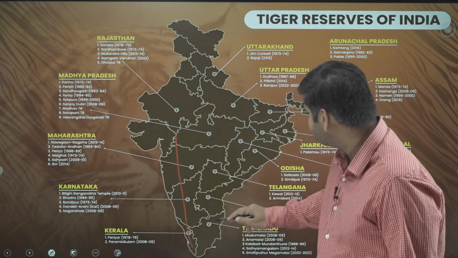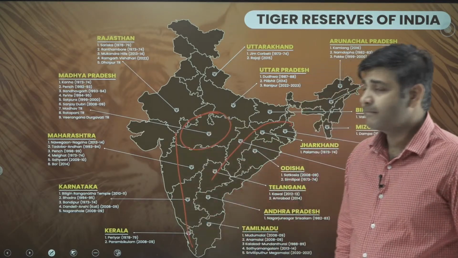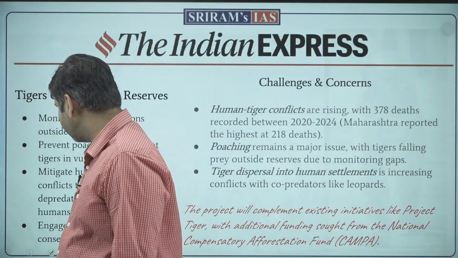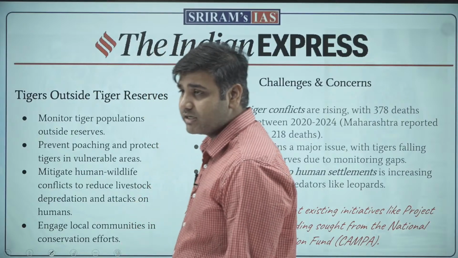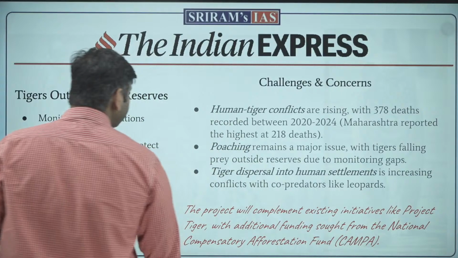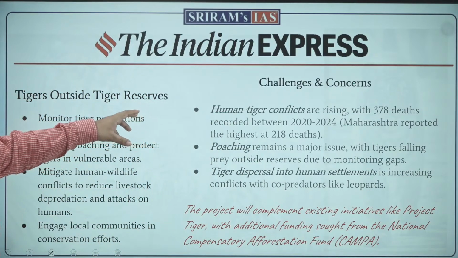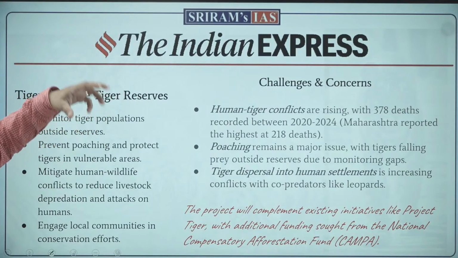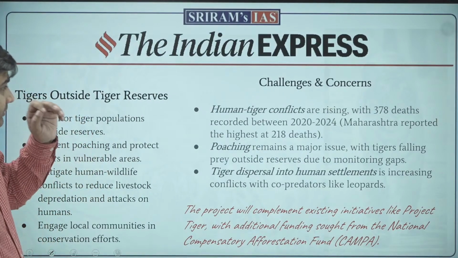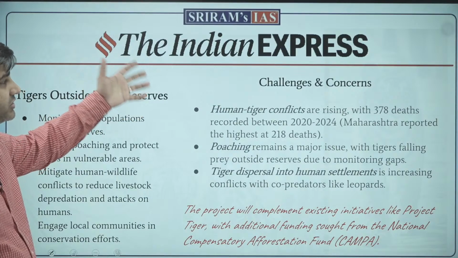See the Western Ghats, see this side, how populated it is, even in the central region. There are many tigers here. Thanks to the conservation projects in India, there are now many tigers, but there are also other issues. The challenge is that 30% of the tigers are outside the tiger reserve, which is turning into some challenges and concerns.